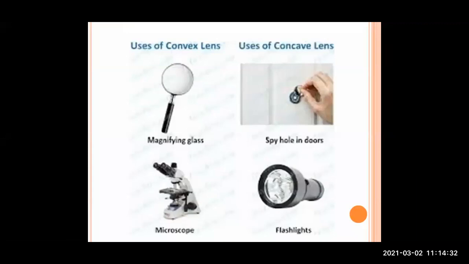Now, this is just a differentiation between uses of convex lens and concave lens. Convex lens is used in magnifying glass and microscope, whereas concave lens is used in spy holes in doors and in flashlights.